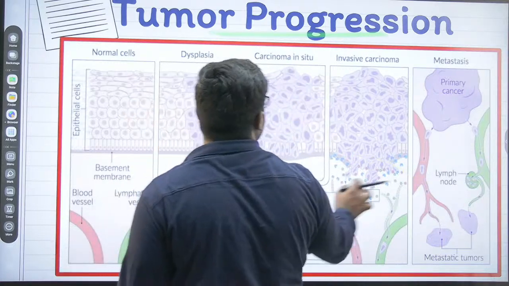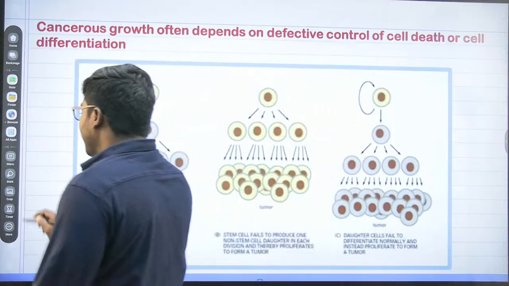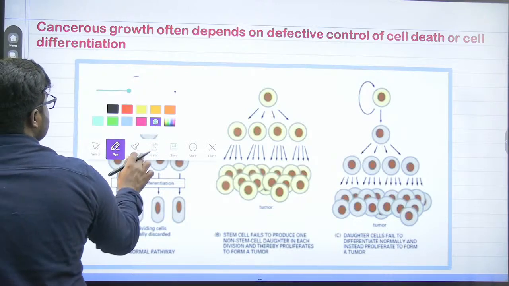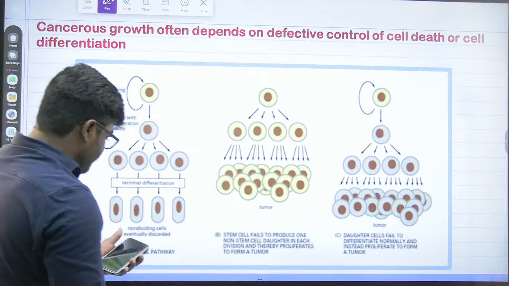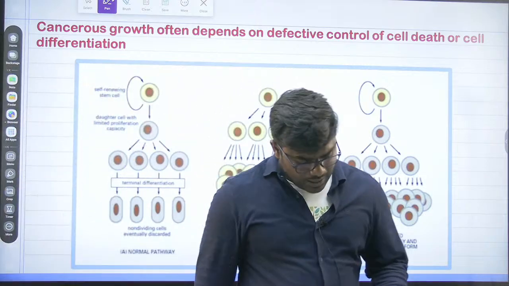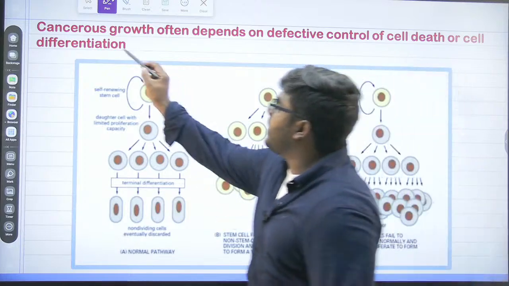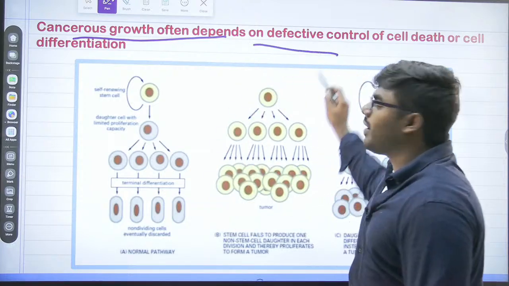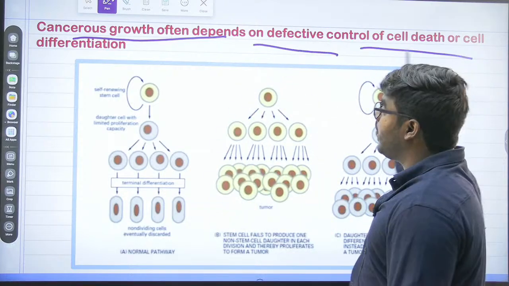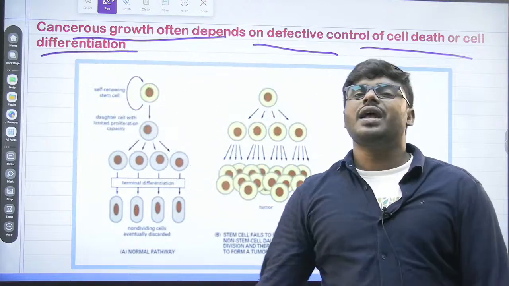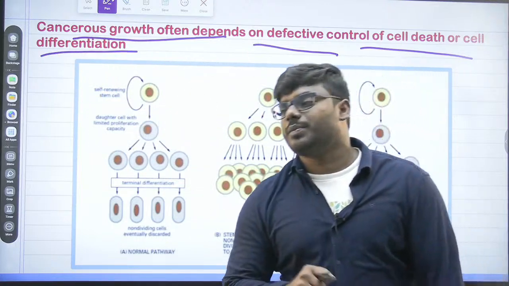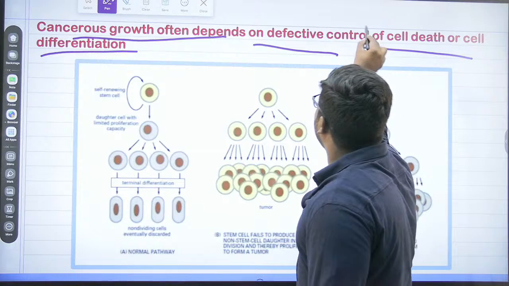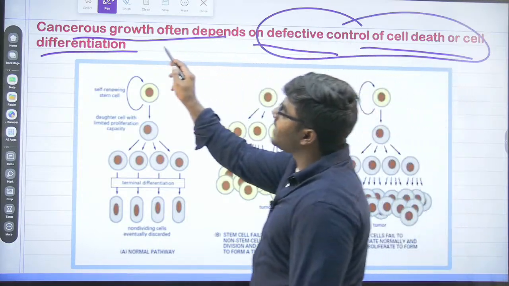Please don't forget the statement at all, friends. I want you people to understand this particular statement without fail. What is this statement? Everyone listen, friends. Very important statement it is. It was written that cancerous growth often depends on defective control of cell death or cell differentiation. Once again, look into the statement very carefully. It was written that cancer growth often depends on defective control of cell death or cell differentiation.